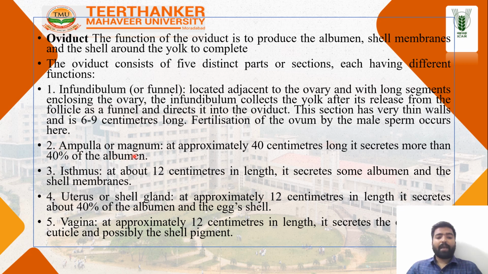Ampulla or magnum: approximately 40 centimeters long, it secretes more than 40% of the albumin. Isthmus: about 12 centimeters in length, it secretes albumin and the shell membrane. Uterus: the shell gland, approximately 12 centimeters in length, secretes the remaining 40% of albumin. Vagina: approximately 20 centimeters in length, it secretes the remaining albumin and the cuticle and possibly shell pigment.